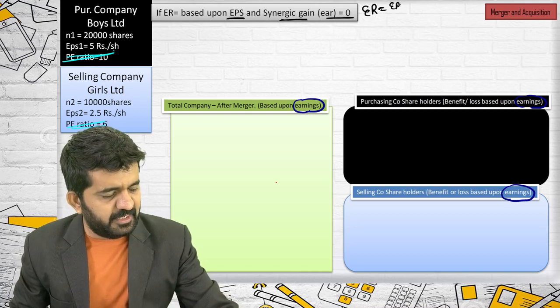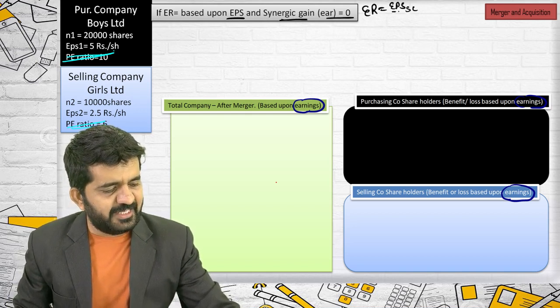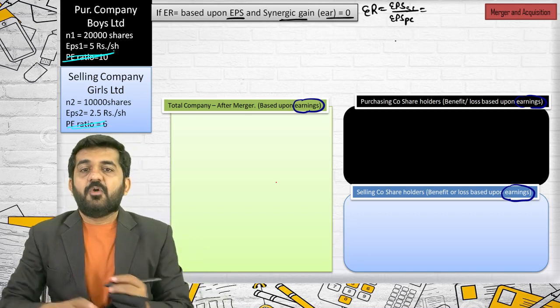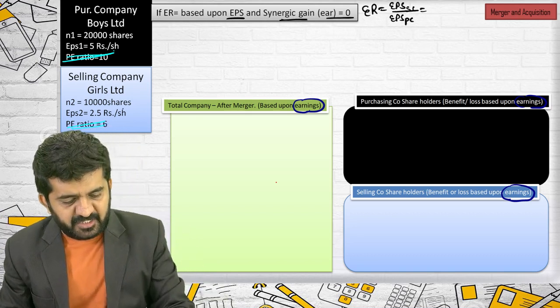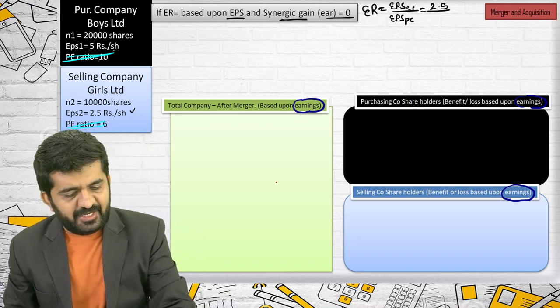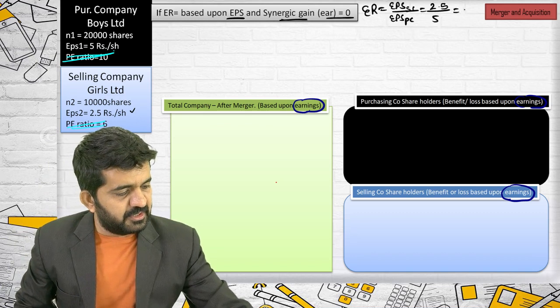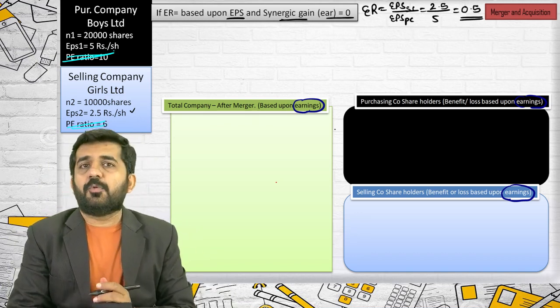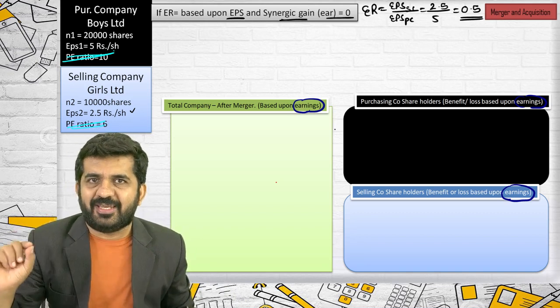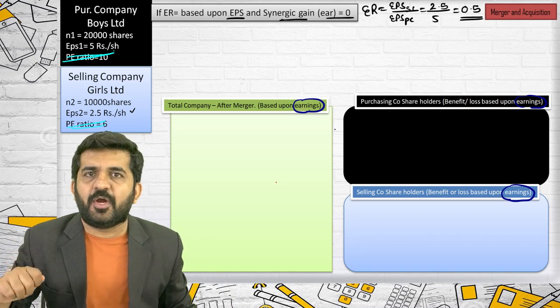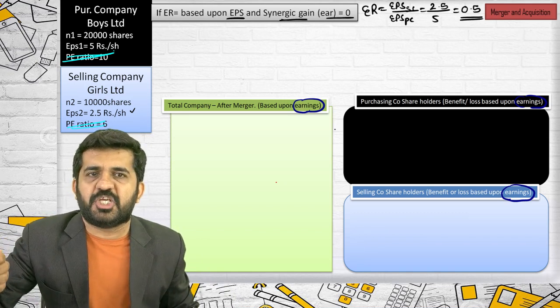So it will be EPS of a selling company divided by EPS of purchasing company, which is equal to 2.5 divided by 5, nothing but 0.5. So 0.5 will be the exchange ratio. Once again, shareholders of selling company will be getting 0.5 share for every share held.